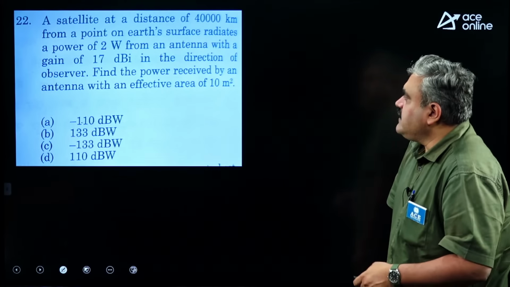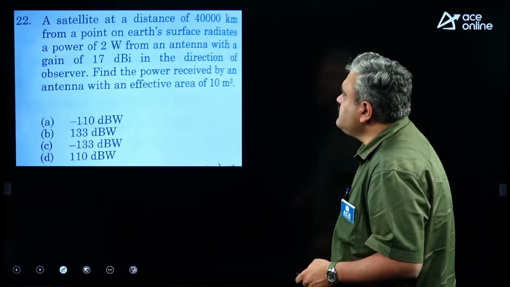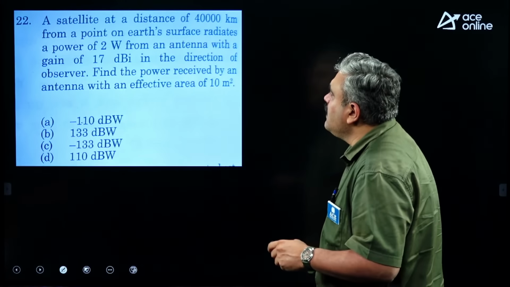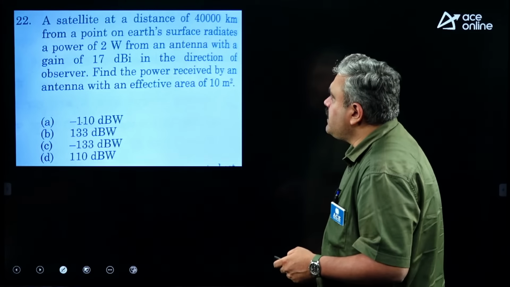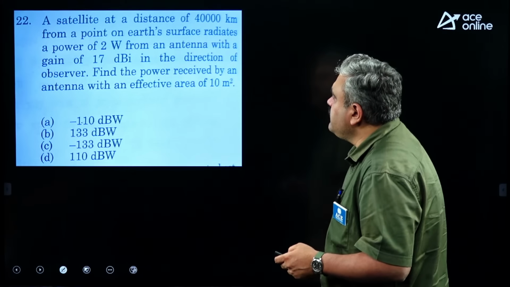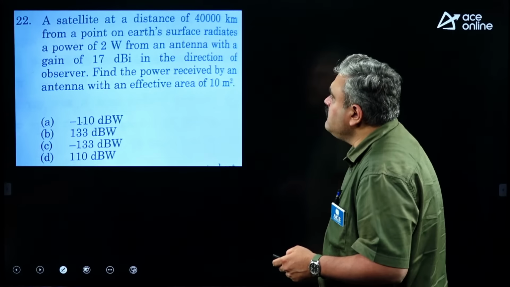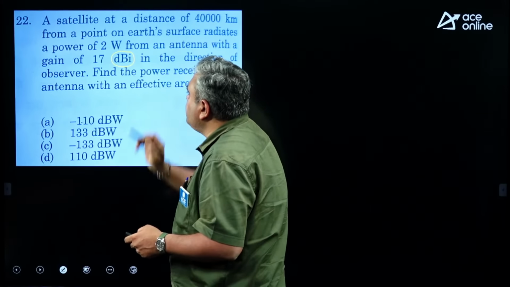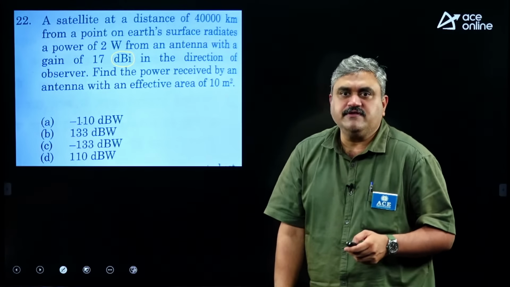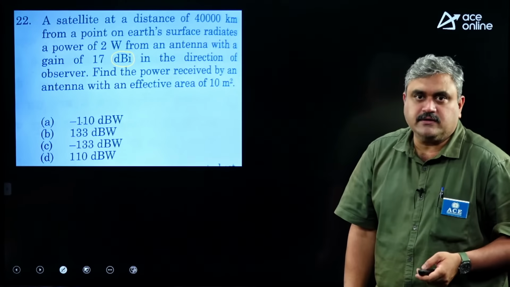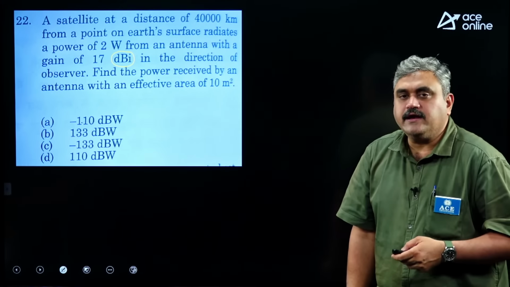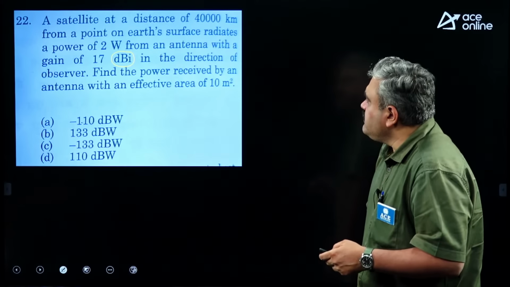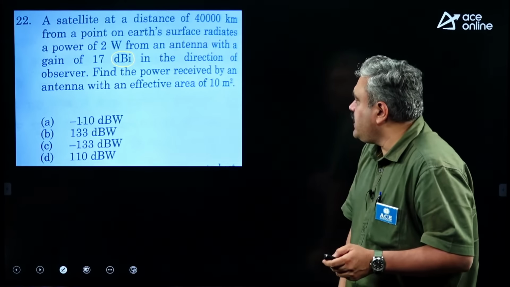This is based on the satellite communication topic. So, the distance between the earth station and the satellite is given as 40,000 kilometers, and he is giving you the parameters of the satellite power. It is radiating a power of 2 watts from an antenna with a gain of 17 dBi. What is the meaning of dBi? Power he has given in dB scale. I represents isotropic. So, he is talking about an isotropic antenna which radiates power equally in all directions. And find the power received by an antenna with an effective aperture of 10 meters square.